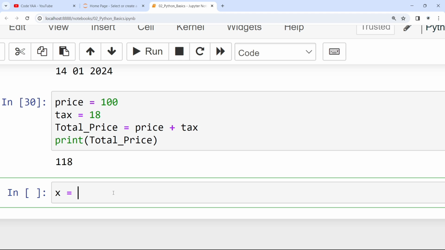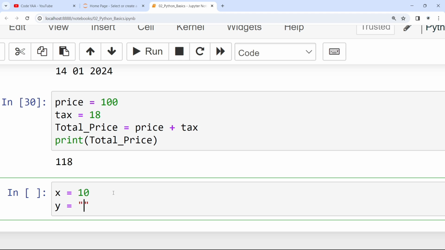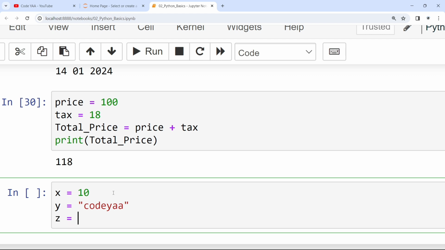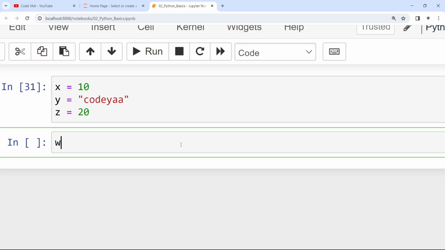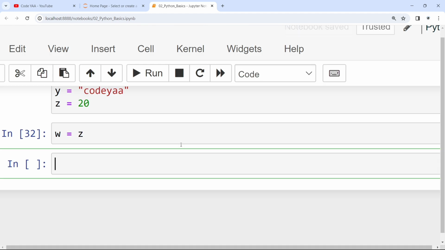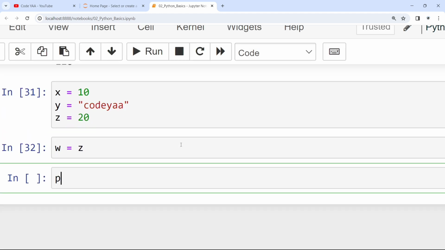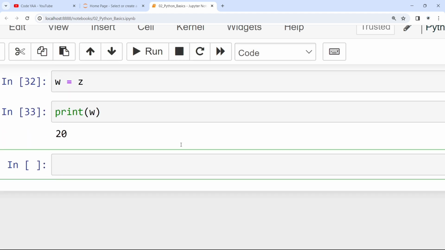See, x is equal to 10, y is equal to CodeYaa, and z is equal to 20. Okay, let me run it. So as we have mentioned, if I am doing w is equal to z, then what is happening? I am taking a new variable w and assigning it to z. So if I now print w, I will get the answer 20.